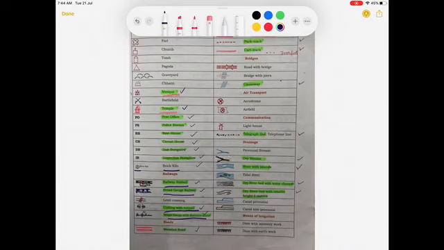The next symbol is a dry stream. If a symbol is like an acute angle, like a pattern of the branches of a tree, this will give you information about the dry stream. Children, we all know what a dry stream is. This stream will only flow during the time of rain, and after that it will dry up.